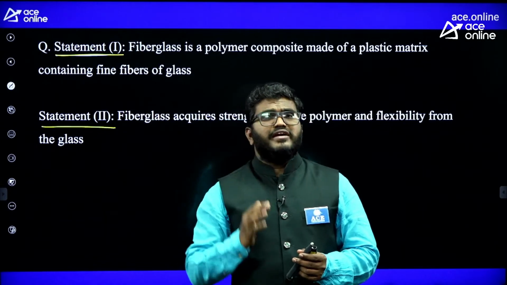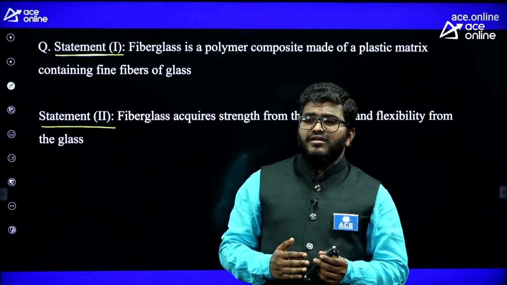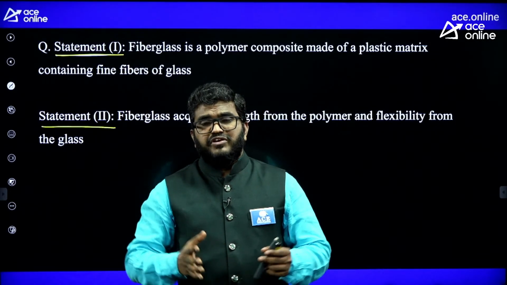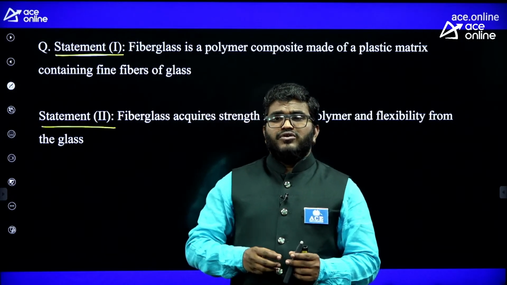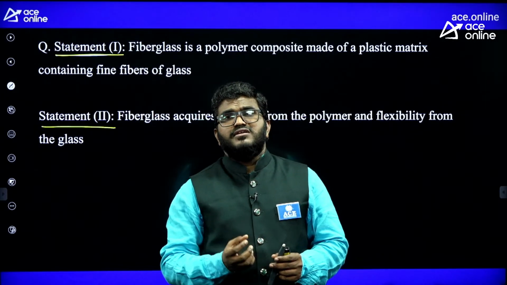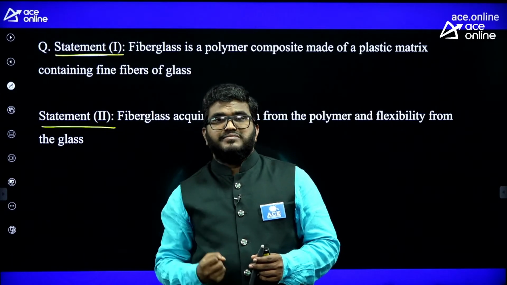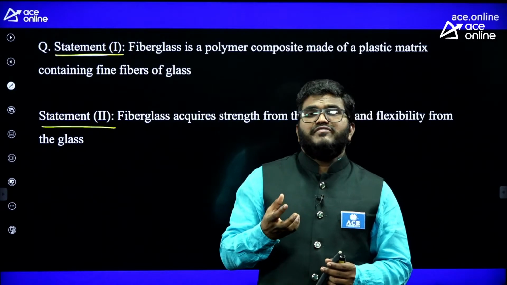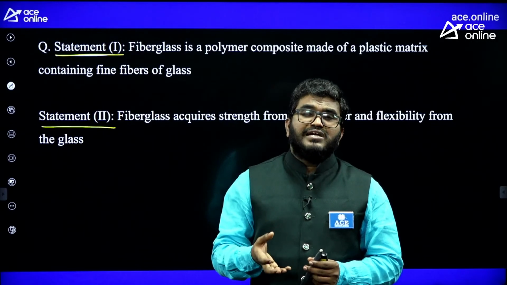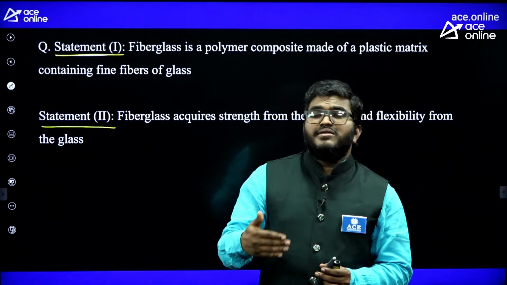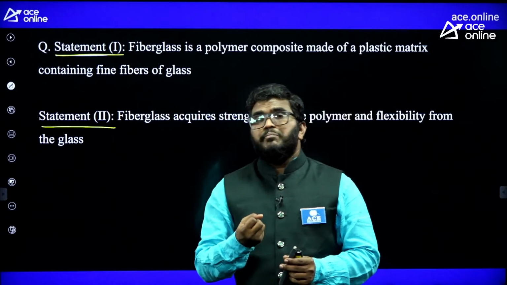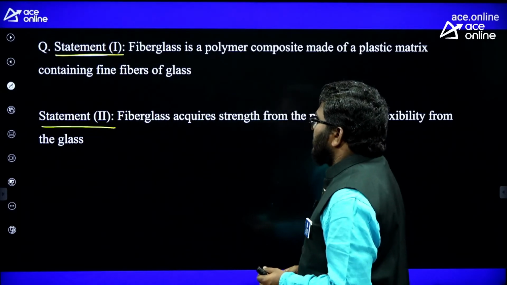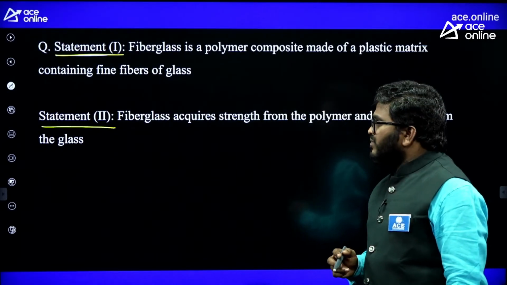In olden days, if I take the vehicle mirror, vehicle glass, it was made up of pure glass. The weight of that glass is more, and if you apply a sudden impact load on the glass, it will break into pieces. But nowadays, we are using GFRP, glass fiber reinforced polymer. In that material, glass is there, polymer is there, so it has good strength, good impact strength and less weight. So that is a glass fiber, and they are asking a question related to it.